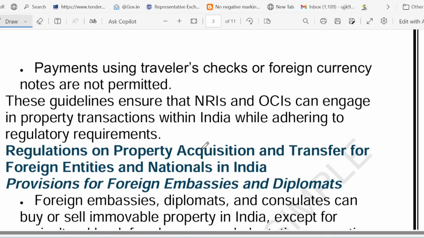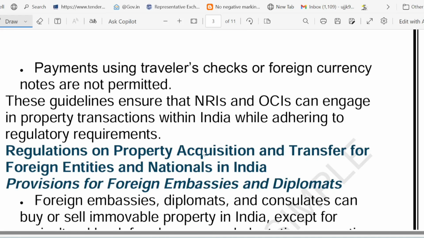Now then, the next point that we have regarding the payment using traveler check. So, thinking about buying property in India as a foreigner, whether you are a diplomat, expat, or from a neighboring country, the rule changes depending on who you are. So let's simplify it so you know exactly what is allowed and what is not allowed.